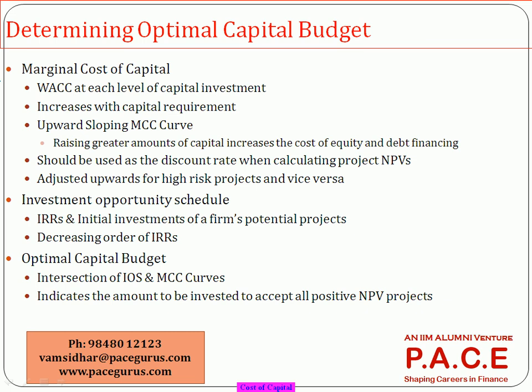The higher the capital you are raising, the higher is the cost associated with it. So there are slabs: from 0 to 100 million, this is the cost of capital. 100 to 250 million, this will be your cost of capital. 250 to 500 million, this will be your cost of capital. So whatever comes out, it comes in some stages, right?